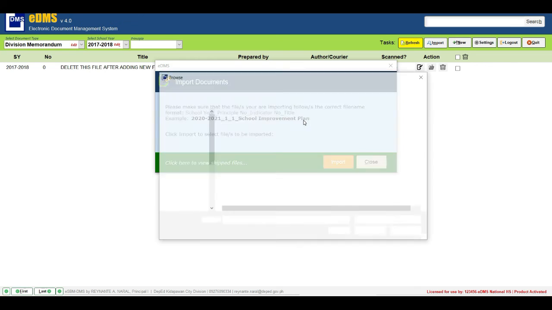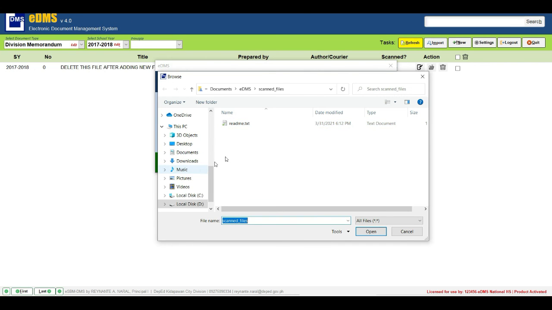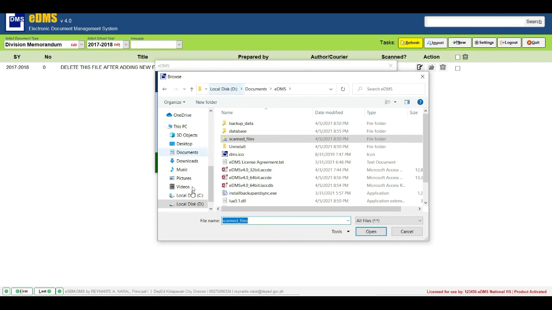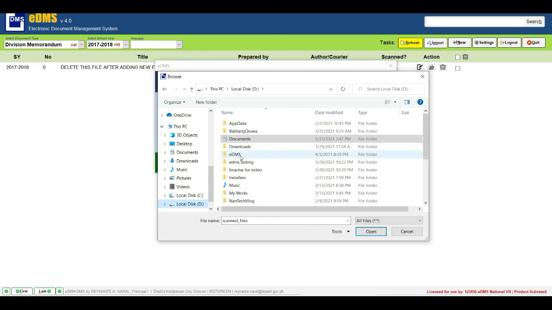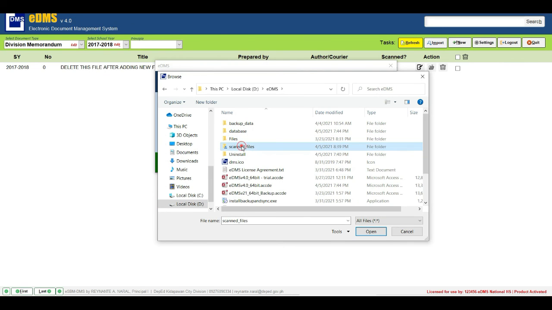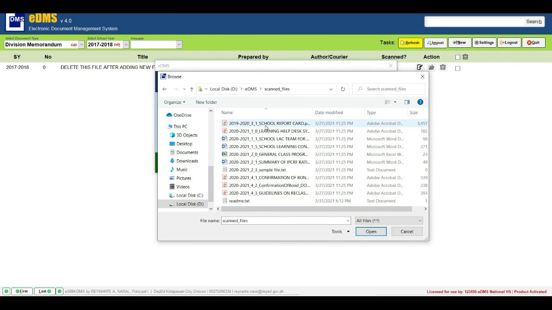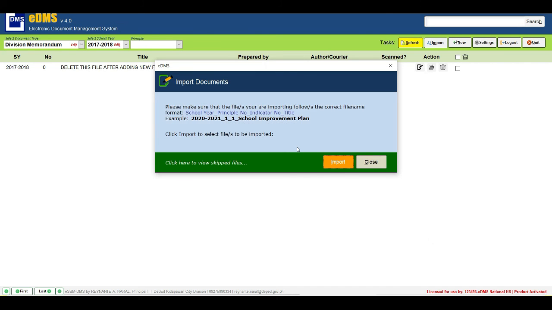Pag nag-import tayo, ayan, kunyari, we have the files here na i-import natin. These are the files. So, nag-follow yan ng ating file name format. Pag sinelect natin ngayon yan, at i-click natin yung OK, i-import ngayon yan ng ating eDMS.